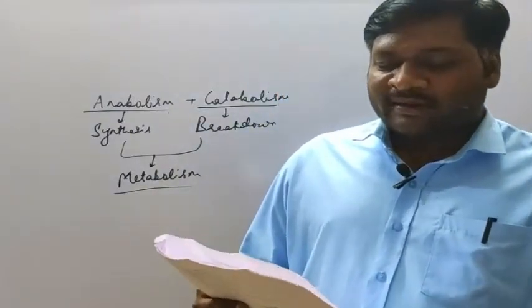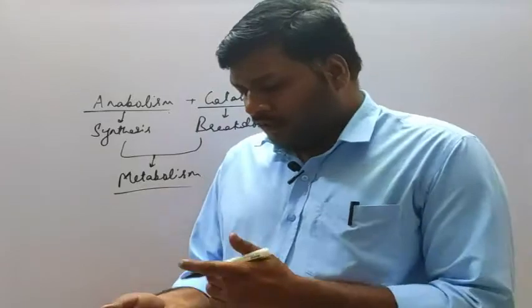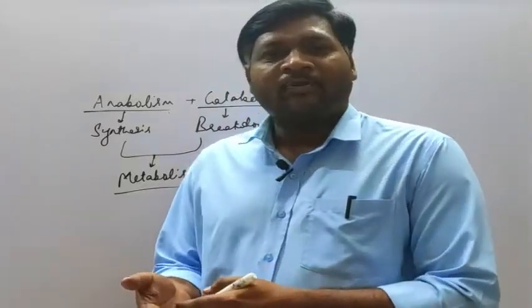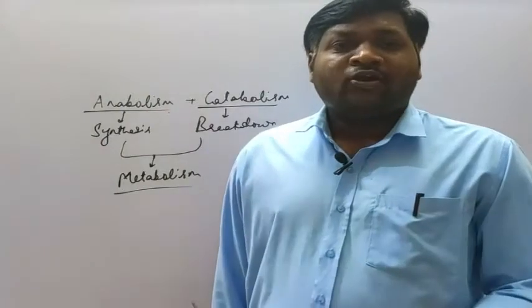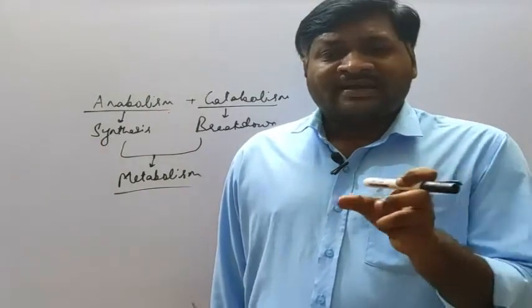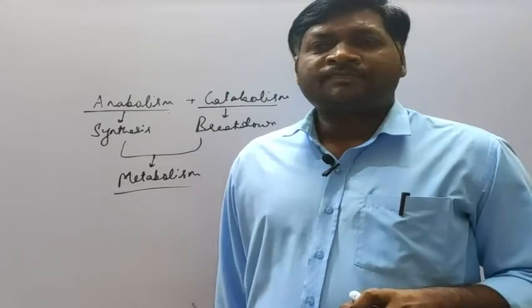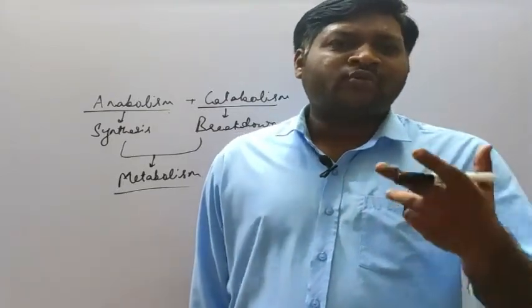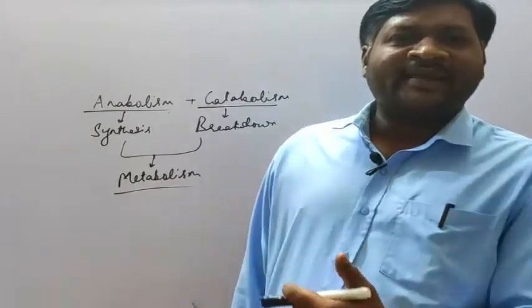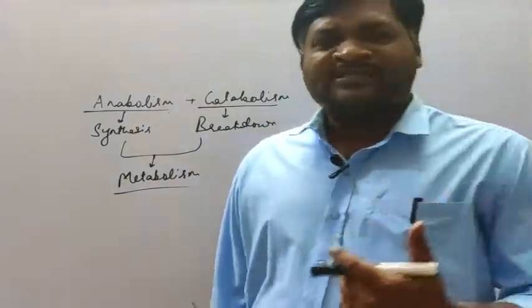Next we are moving to question number 62. See, binomial nomenclature: who has given binomial nomenclature? Carolus Linnaeus, right? In binomial nomenclature there are certain rules. Whenever we write the scientific name, it should have two words: one is the generic name and the other is the specific name.